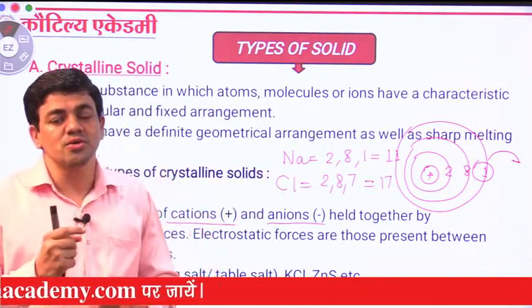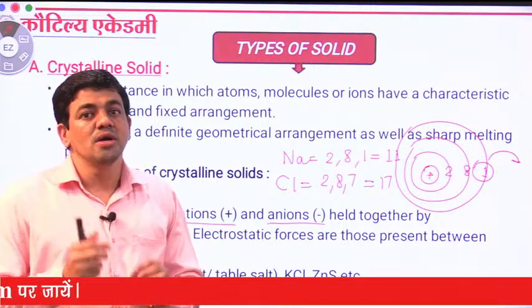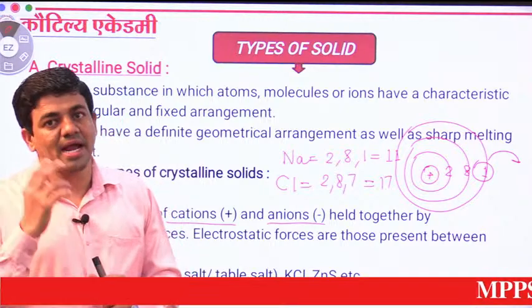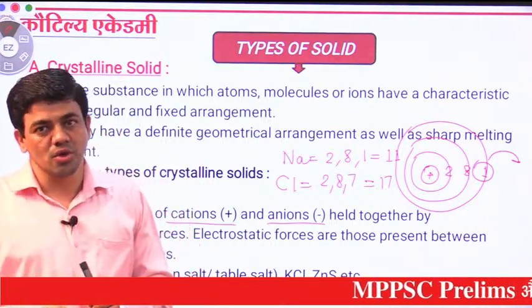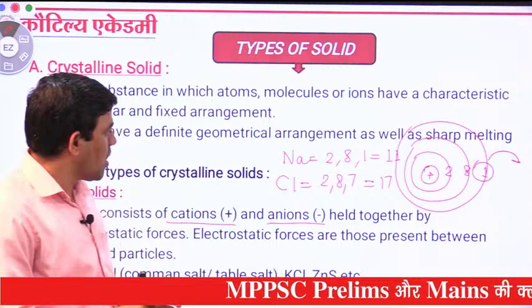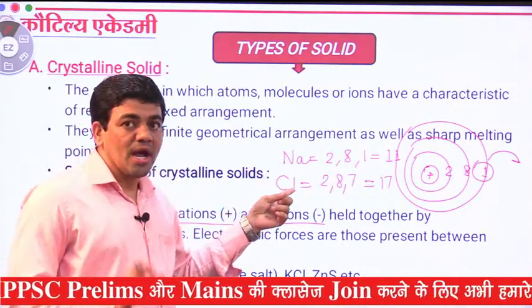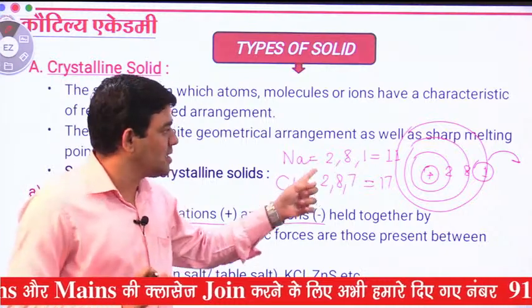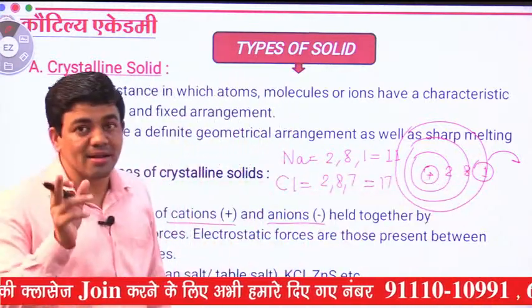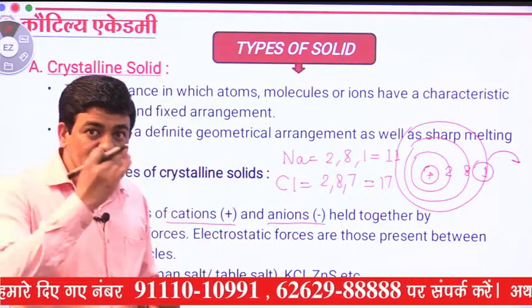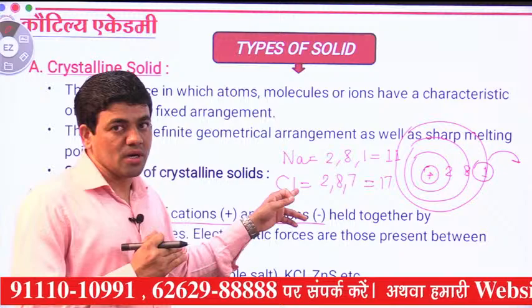In our day-to-day life we use sodium chloride as table salt, as common salt. Na is positively charged because it loses one electron, and that lost electron goes to chlorine, and whenever it acquires the negative electron, it means what?